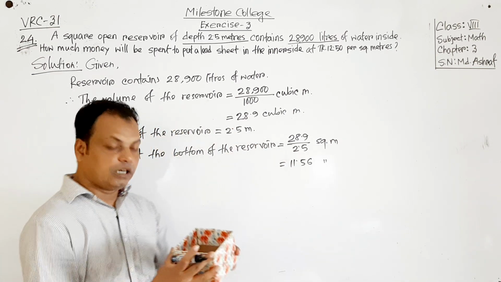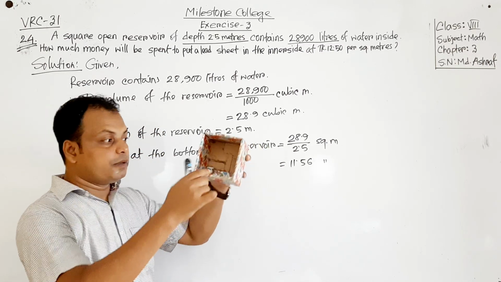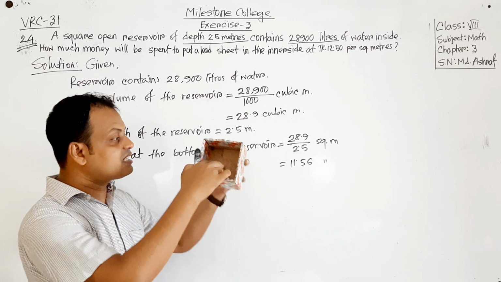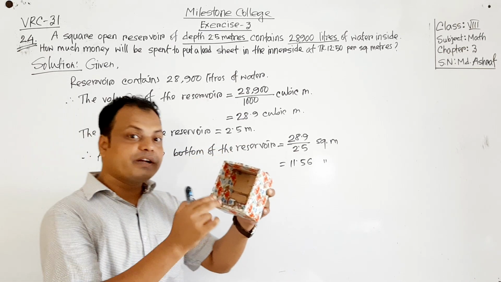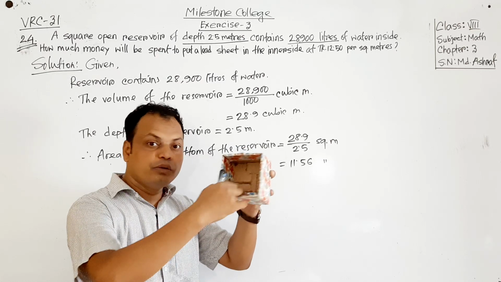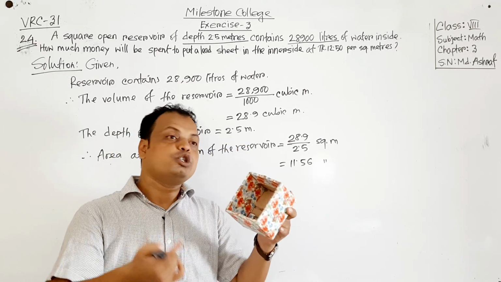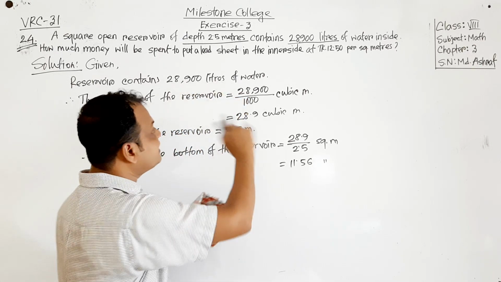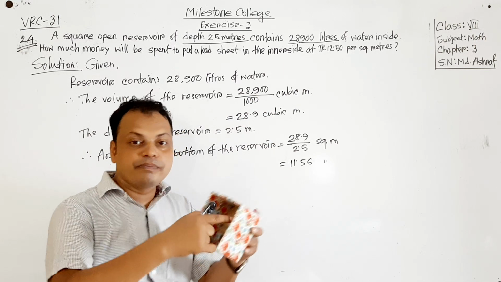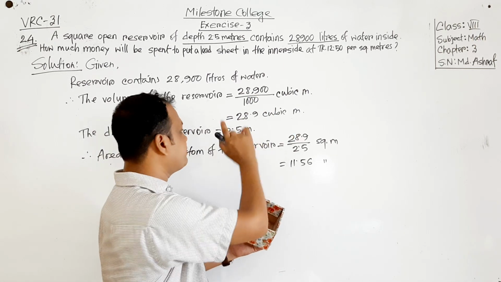This is the reservoir, and it contains 28,900 liters of water. From here we can find the volume: dividing 28,900 liters by 1000, we get 28.9 cubic meters.